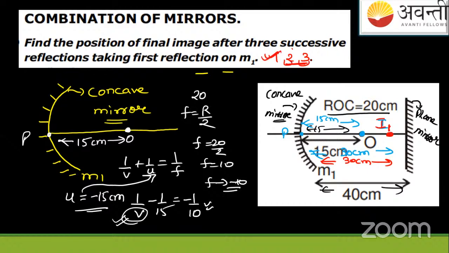Second is remaining. Third is remaining. We have 2 more reflections here. What do we need to do? So now we'll see the second reflection, but from where? From the plane mirror. So first was for C.